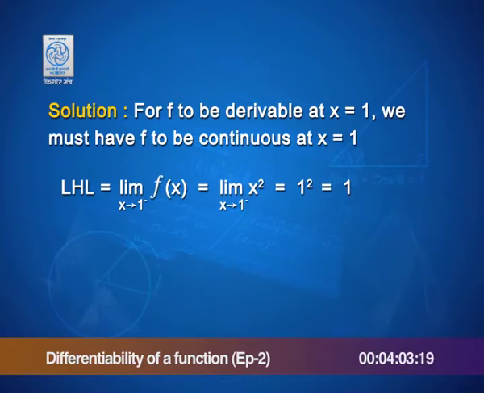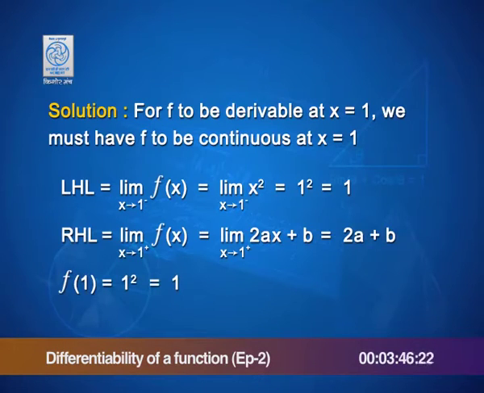The left hand limit is the limit of f x as x takes values less than 1, which is the limit of x square by the definition, and therefore the left hand limit is simply 1. The right hand limit is the limit of f x as x takes values greater than 1. Replacing f x with 2a x plus b, we get 2a plus b.